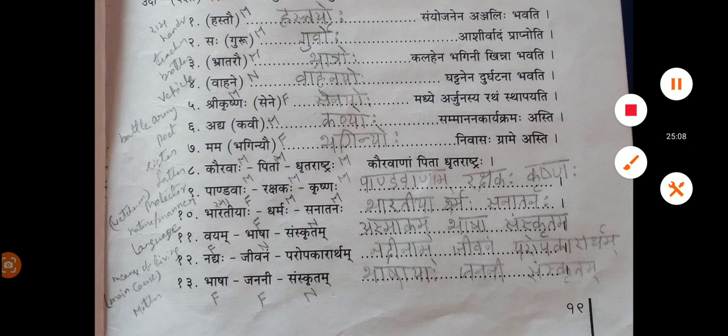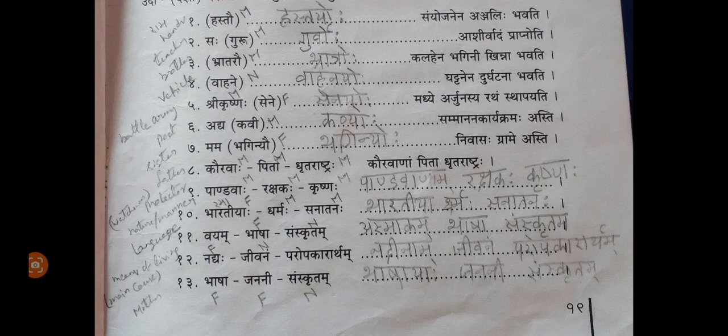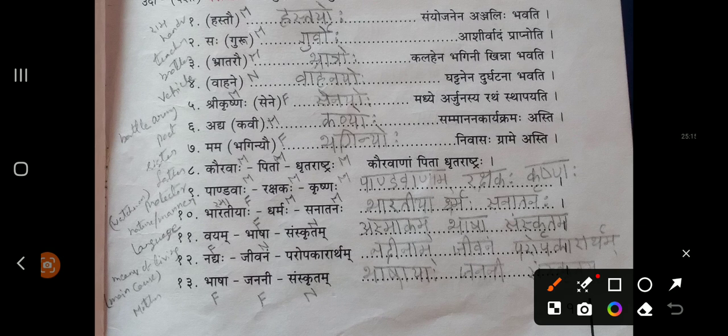I'll give you one more small example. See this: Saha guru ashirvadam prapnoti. Here in the braces, guru is there. So guru is the dual form of guruhu shabda. If Pradama Vibhakti's dual form has been given, you need to get its Shashti Vibhakti's dual form. What is its Shashti Vibhakti's dual form? Guruvoho. So that's why we are giving Saha Guruvoho Ashirvadam Prapnoti. It is done. These are very simple examples.